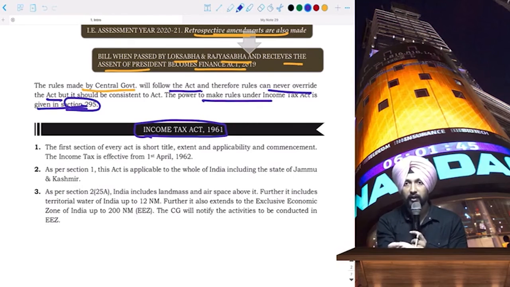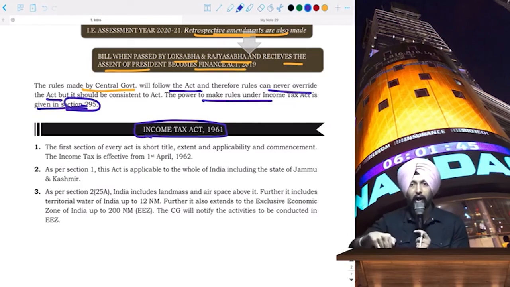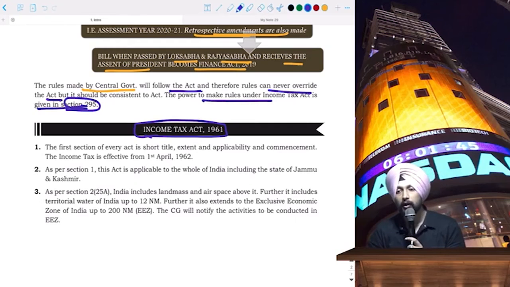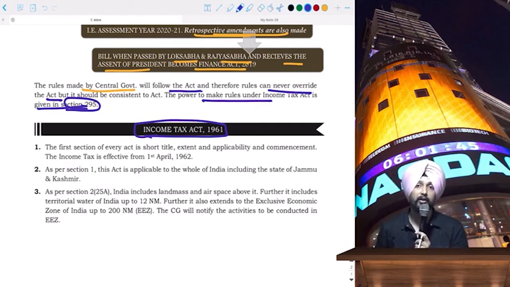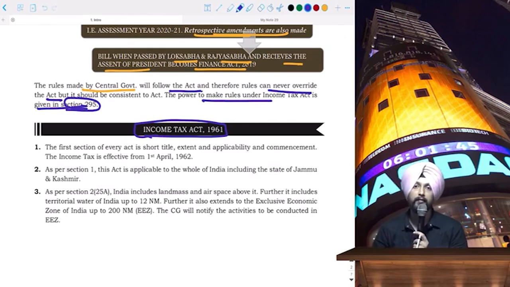to the state of Jammu and Kashmir, where the state of Jammu and Kashmir, first, they have to give an assent whether they want a particular act to apply to them or not. And those powers were given through Article 370, which now has been abolished by the current government, which was again another bold step taken. And no more Article 370, no more special treatment for the state of Jammu and Kashmir. What applies to India will also apply to the state of Jammu and Kashmir. A lot of protest was done against it, but at the end of the day, it has been abolished by the current government. Okay, so as per Section 1, the Income Tax Act applies to the whole of India, including the state of Jammu and Kashmir.